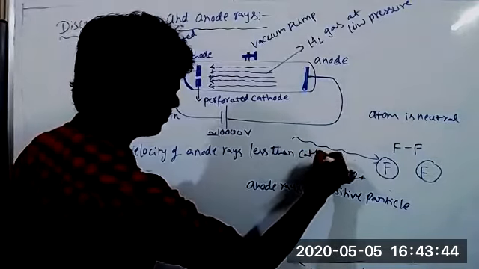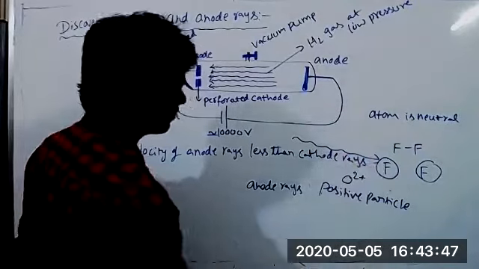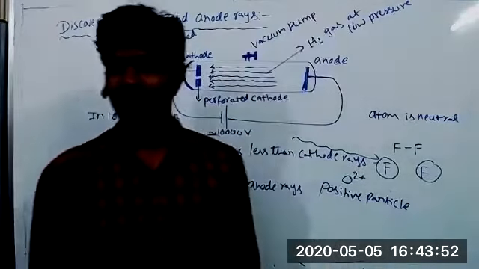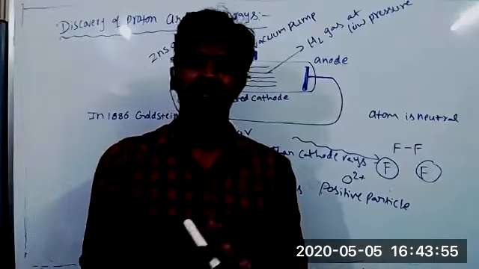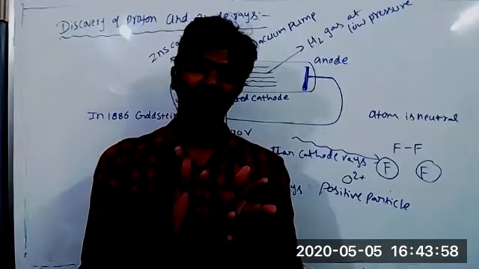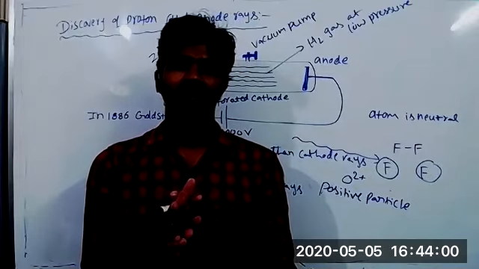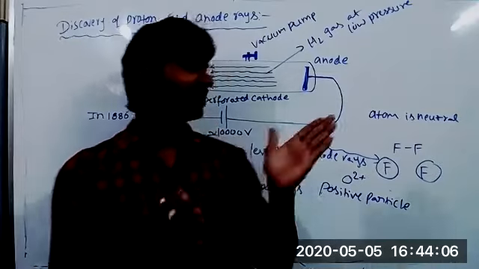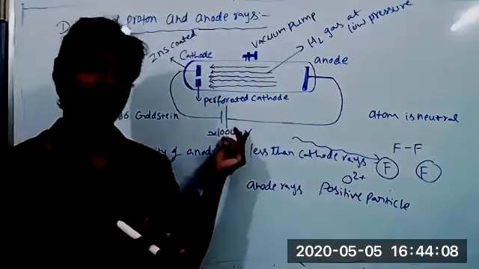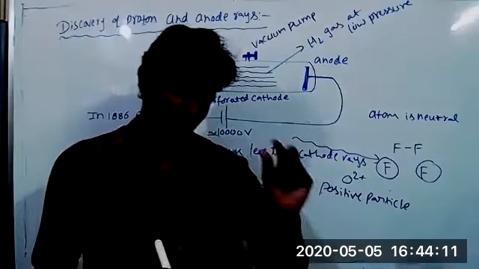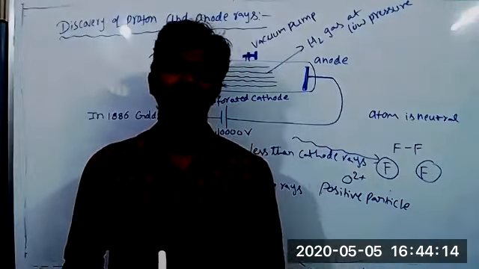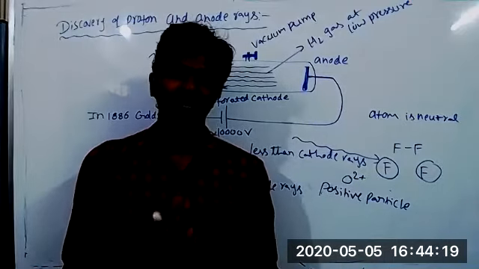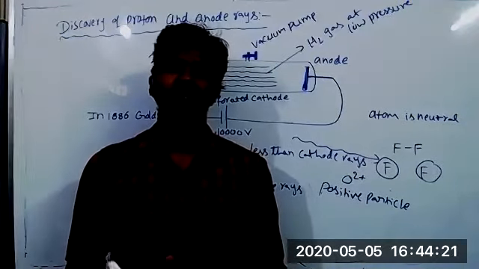Sir, will there be any problem if a radioactive element's gas is taken inside the discharge tube? No, if you take a radioactive element, there is no need to take it in a discharge tube. By itself it releases cathode rays, anode rays, and gamma rays. If the element is radioactive, it is not mandatory to use a discharge tube, and this much voltage is not mandatory either. If we keep that radioactive element anywhere, it releases cathode rays and anode rays. Those materials only we call radioactive elements.